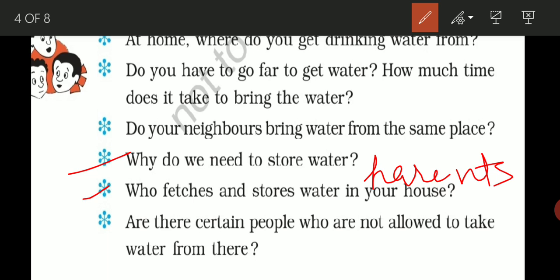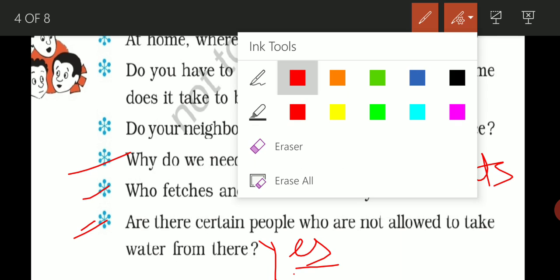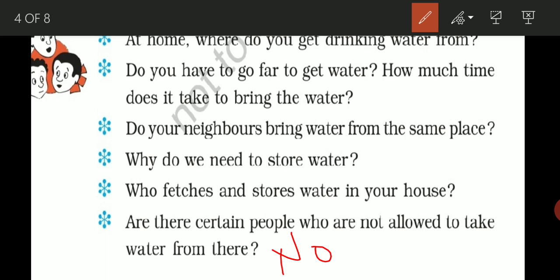Clear? Now, are there certain people who are not allowed to take water from where you store the water? No, right now in the present time there is not any kind of rule and regulation. So you can write here no. Okay, clear? So these are the questions given in your textbook. You can write the answers. As you can see, these are very small answer type questions, only a few words or a single sentence you have to write. So you can write in the textbook with the pencil.